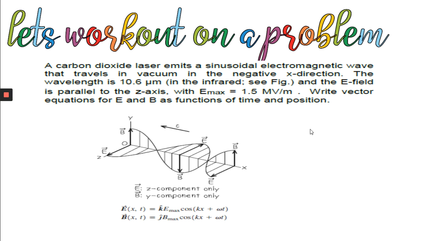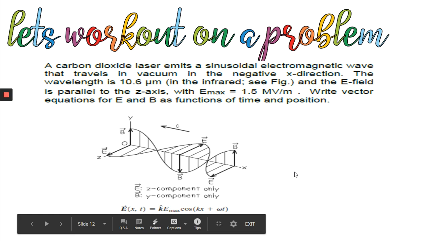You know that E, B and the direction of propagation are all perpendicular to each other. If the wave is propagating along negative x-axis and E is along z, obviously B is along the y direction.